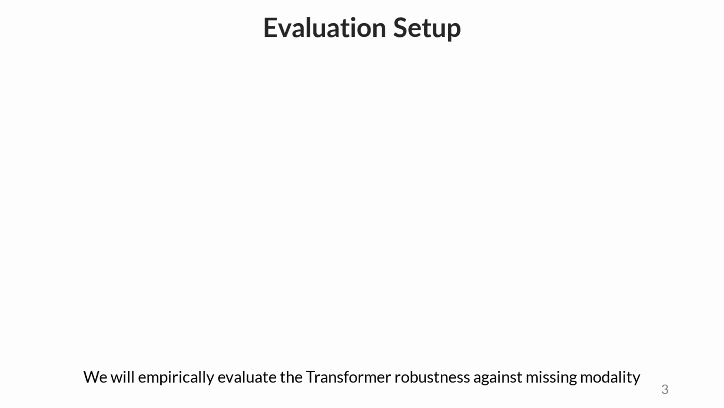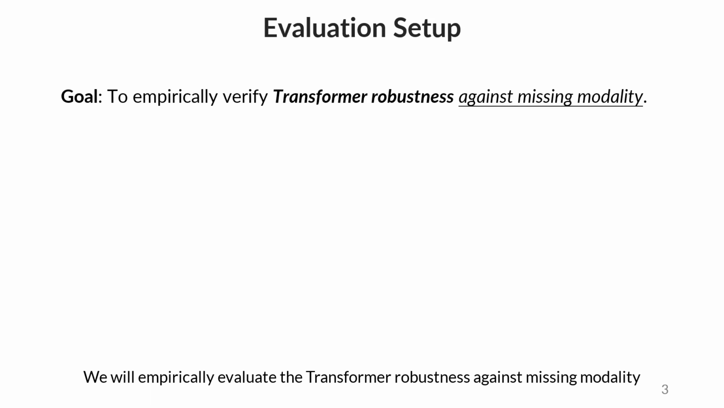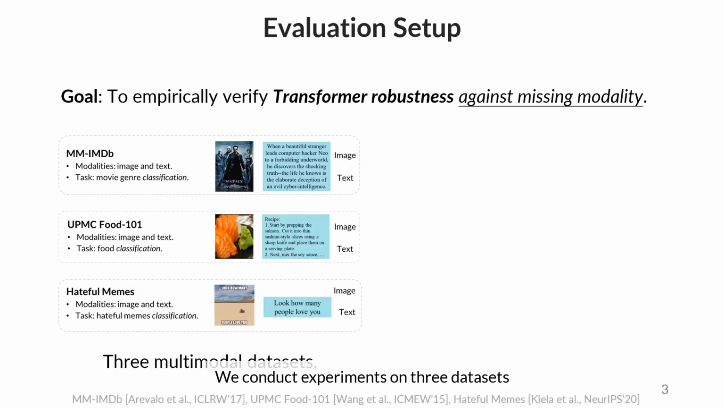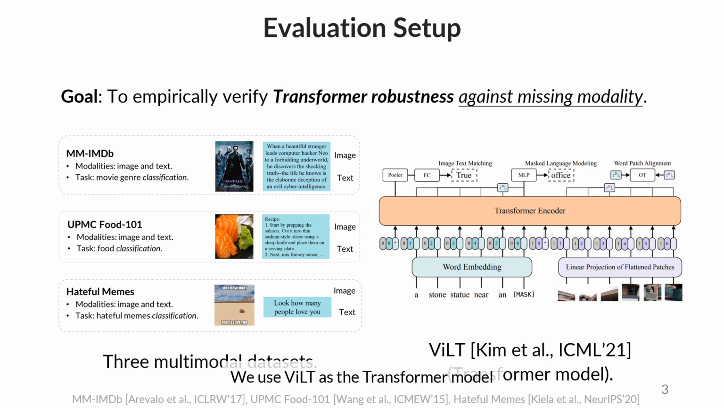In this paper, we empirically evaluate the transformer's robustness against missing modality. We conduct experiments on three datasets: MM-IMDb, UPMC Food 101, and Hateful Memes. We use ViLT as the transformer model because it represents a typical design of a multimodal transformer. Next, let's see some observations.